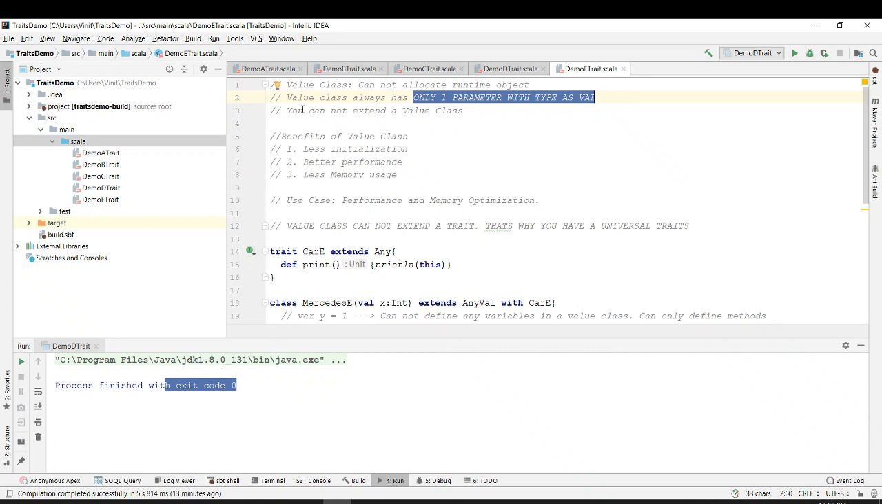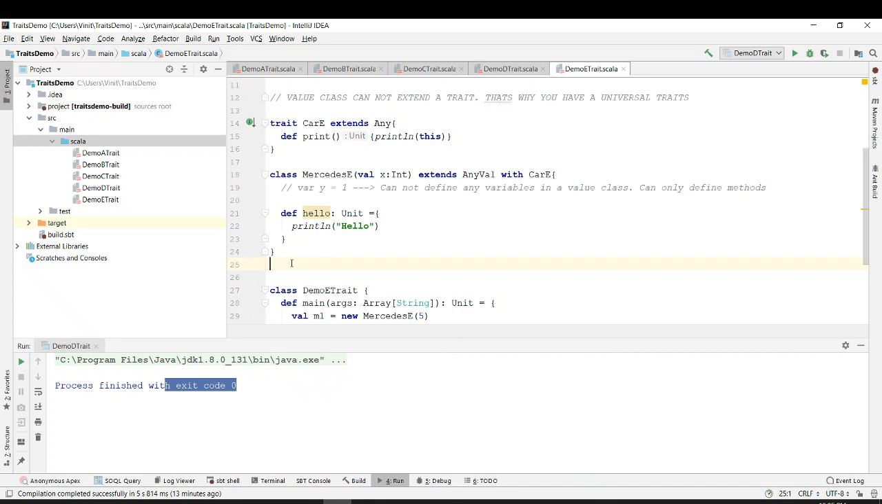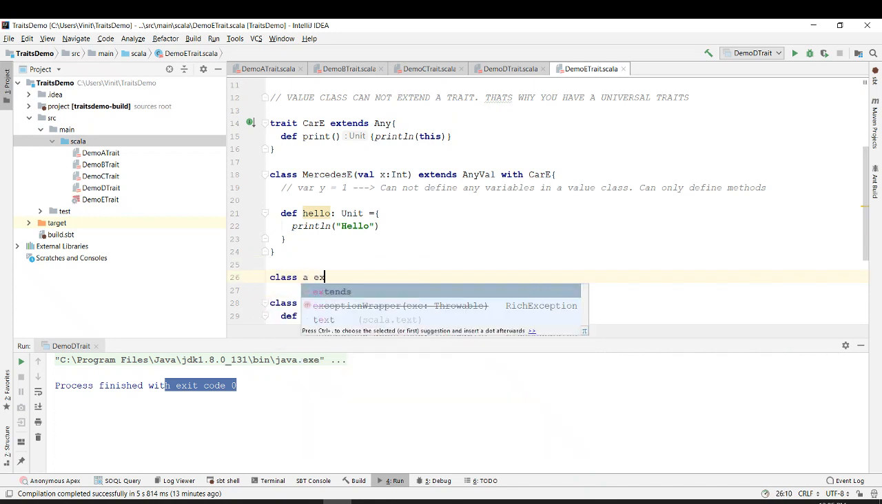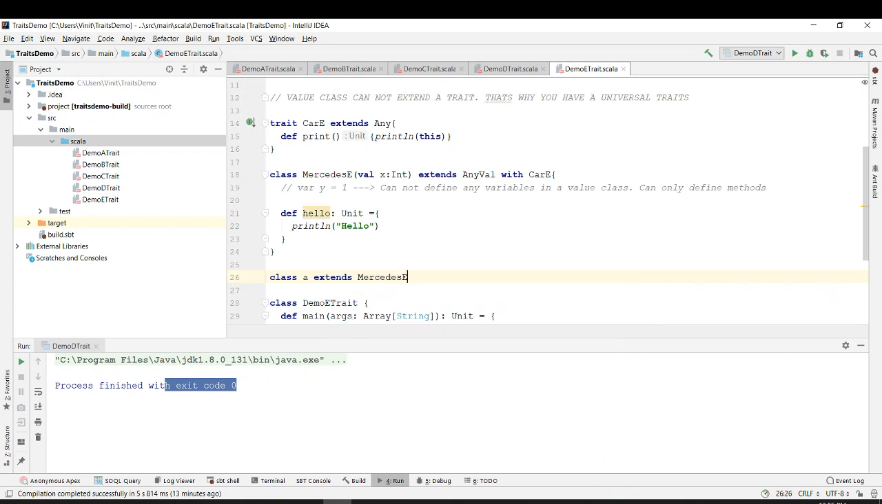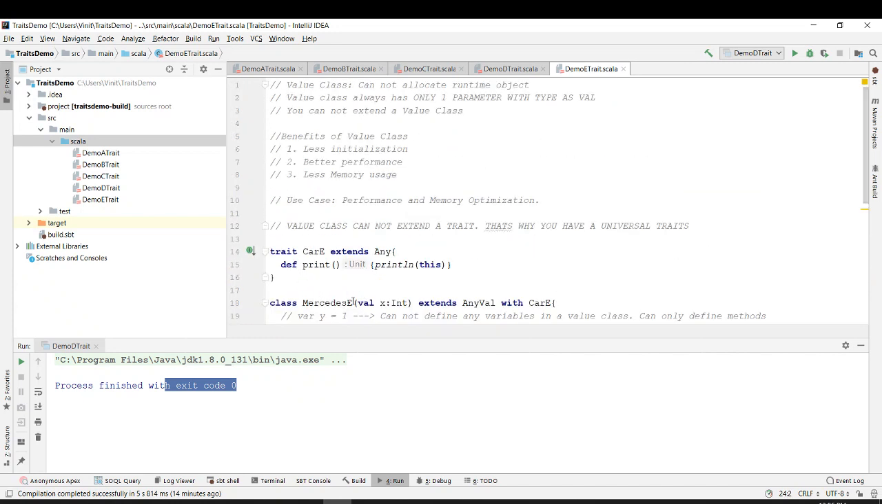Can you create an object out of a value class? You can never. Can you extend the value class? No, you cannot extend a value class. I cannot make another class, class A extends, I cannot write Mercedes E, right? It will give you an error. Even if I specify X also, it will say that you cannot extend a value class. So you cannot write class A extends Mercedes E.